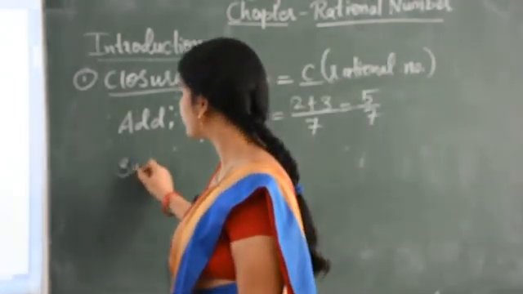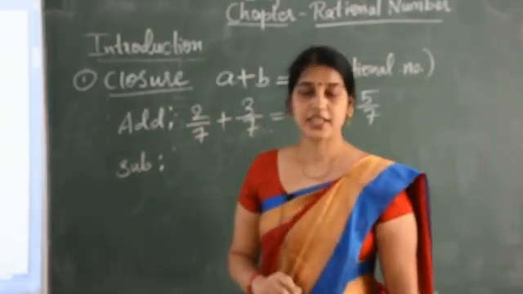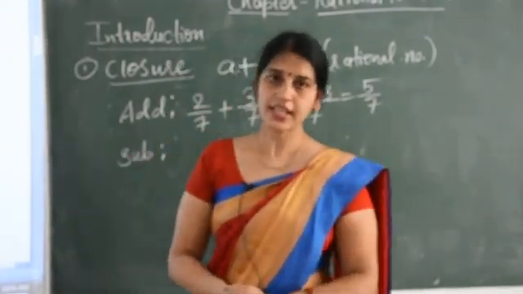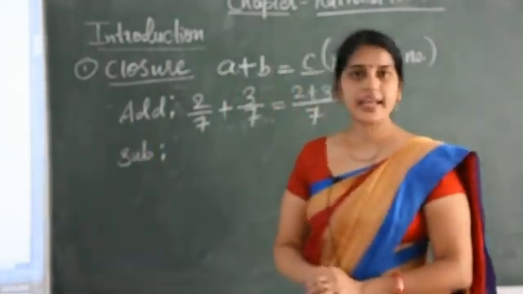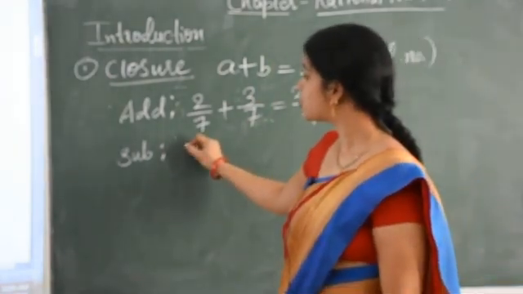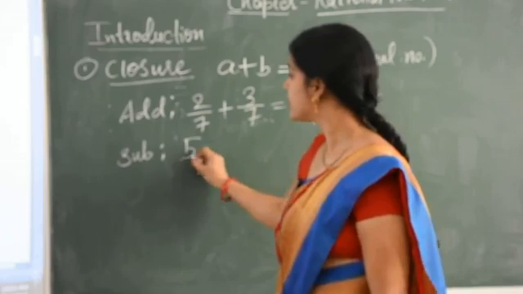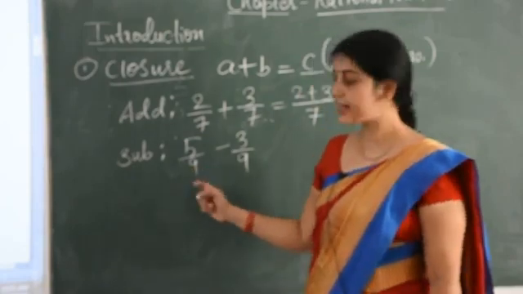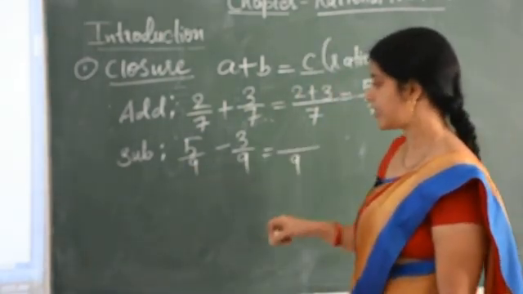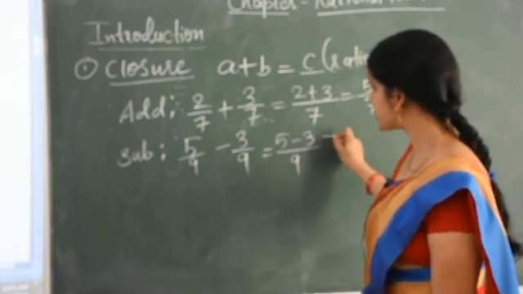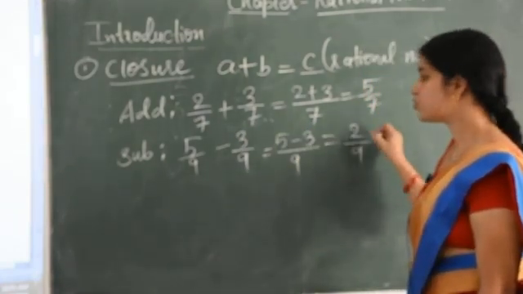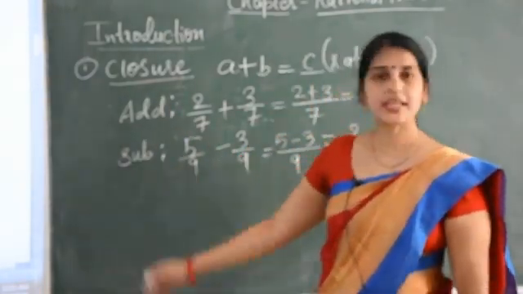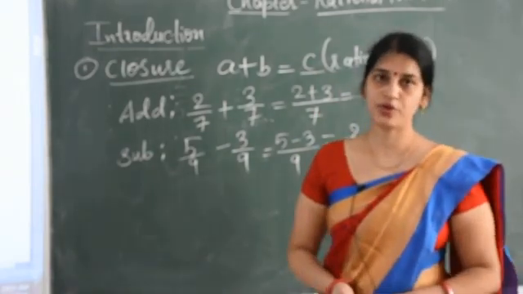Now we check it for subtraction. Now subtraction of two rational number is also a rational number. For this we can take any example. So select two numbers like 5 upon 9 minus 3 upon 9. Now subtract it. So their denominator is 9 and numerator is 5 minus 3, that is 2. So 2 upon 9 is also a rational number. That means closure property is applicable for subtraction also.